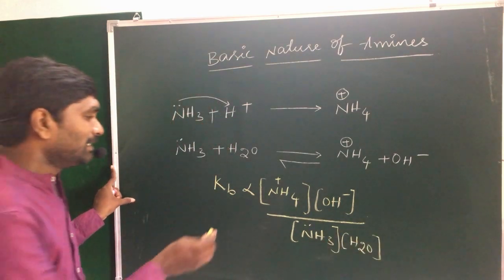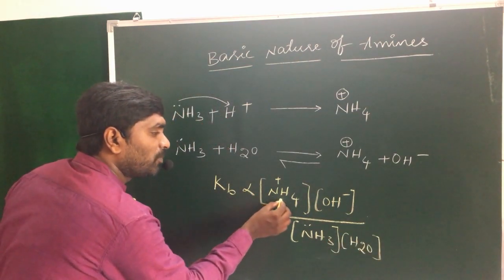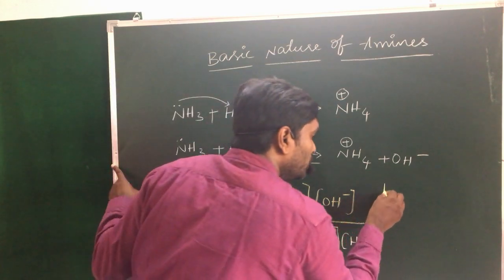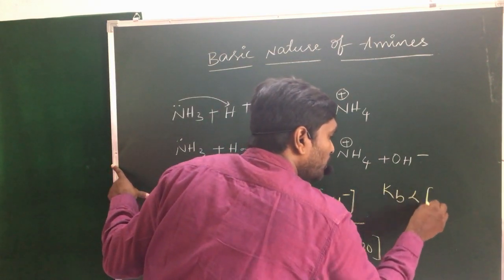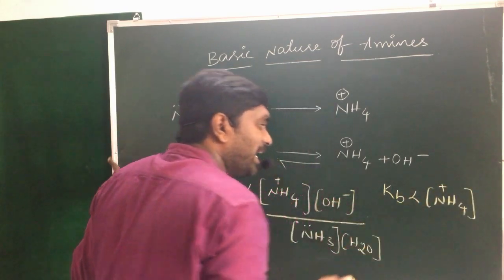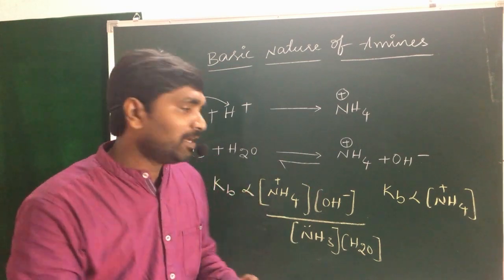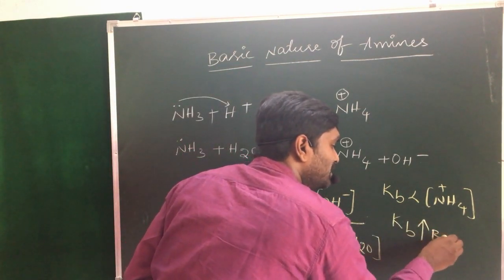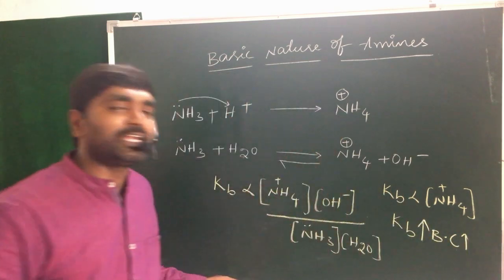Remember, guys, the Kb value is directly proportional to NH4 plus, and the Kb indicates the basic strength. If the Kb value increases, the basic character also increases, which is the most important point.